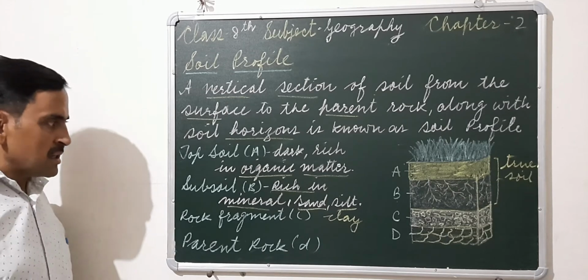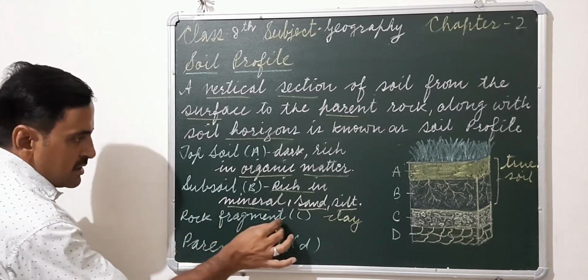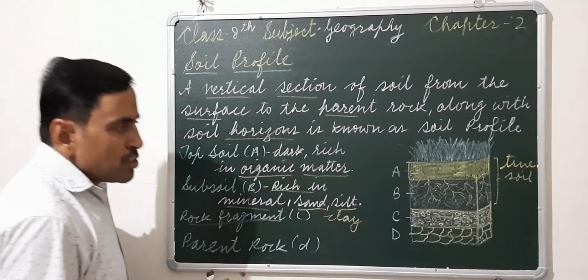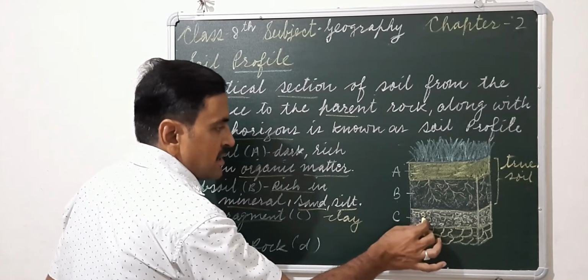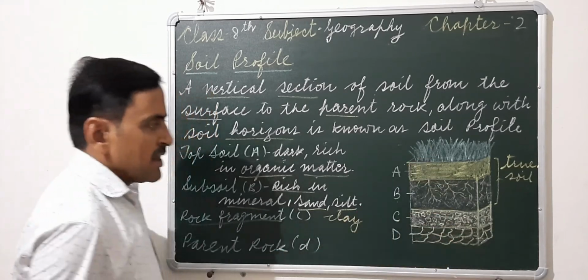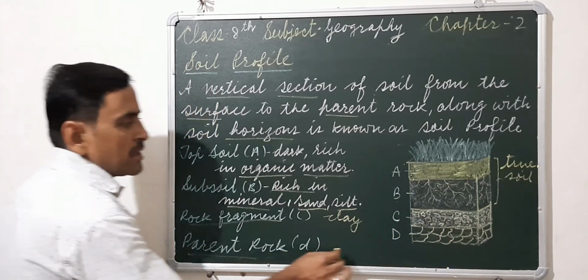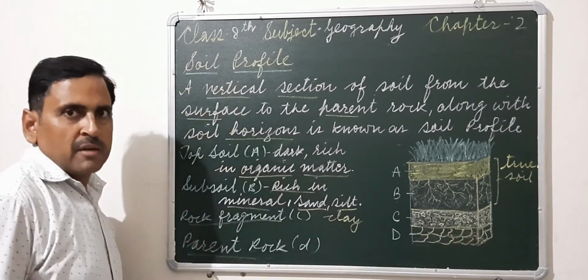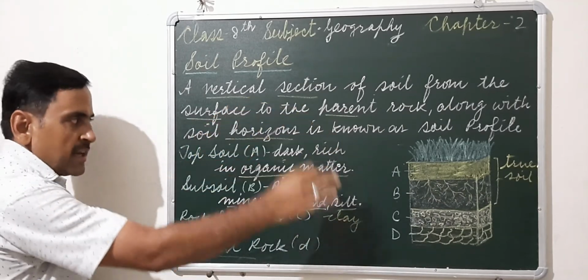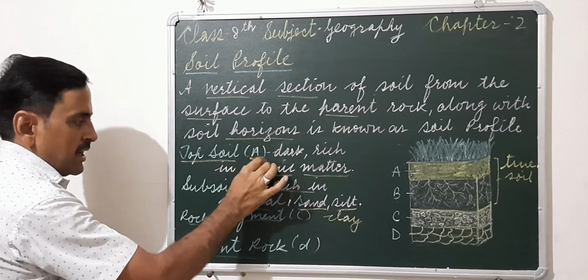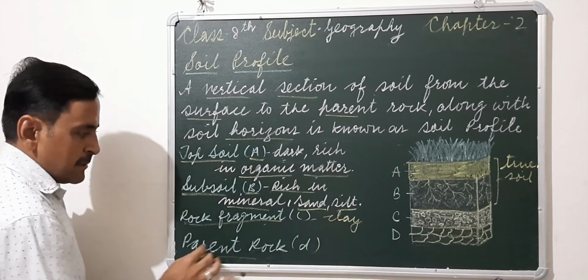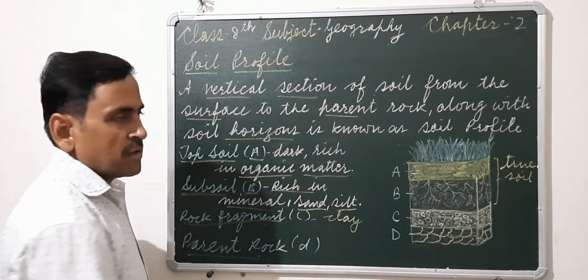Moving to the next, the third part is the rock fragments. The formation of the true soil begins in horizon C, which consists of rock fragments, and last of all at the bottom is the parent rock, the big boulders which help in the soil formation. So in total there are 4 horizons. First topsoil, A horizon, then subsoil, B horizon, then rock fragments, C horizon, and parent rock, D horizon.